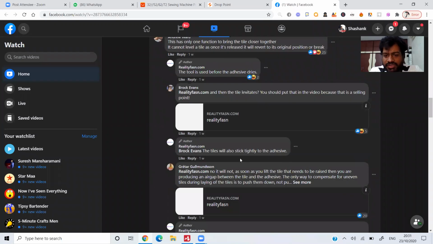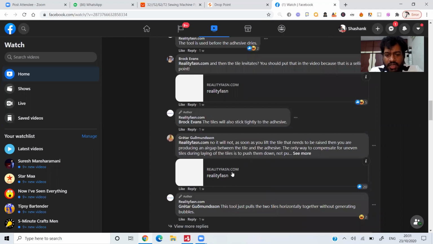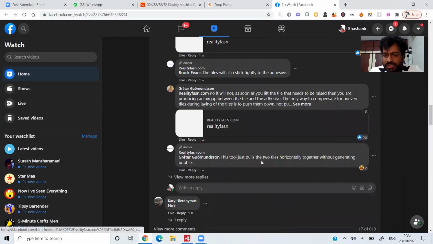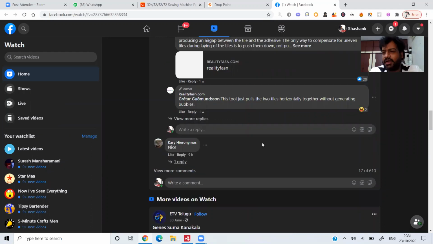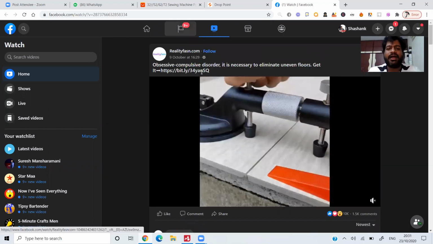The tile will also stick tightly to the adhesive. No, it will not. This is a tool which just pulls the two tiles horizontally together without generating bubbles. Nice product. People are actually commenting on this, and this is one of the good products that is selling out right now. So how do you find this particular product?